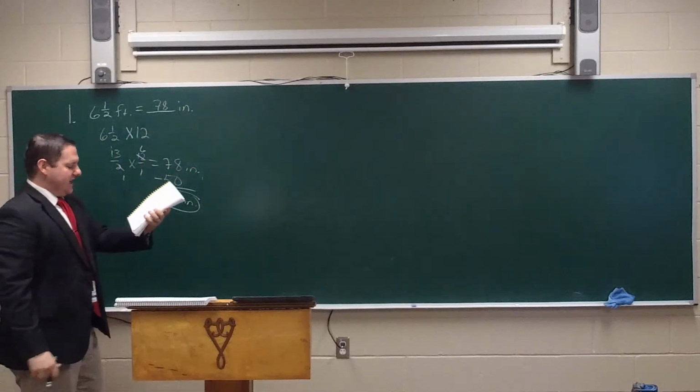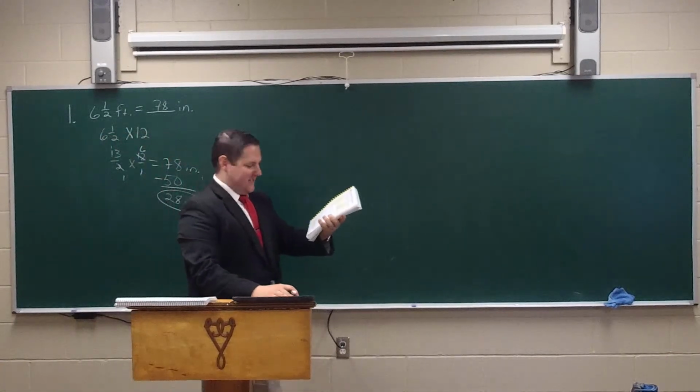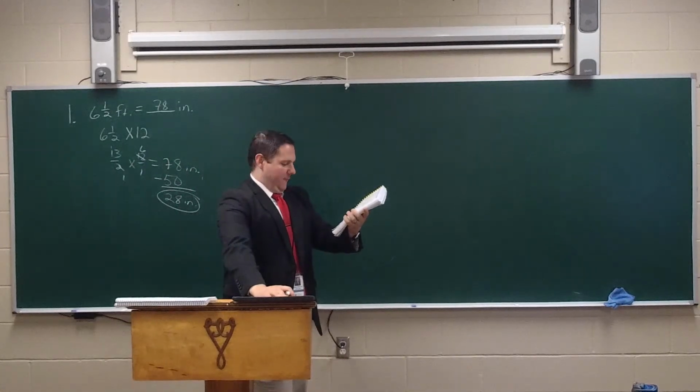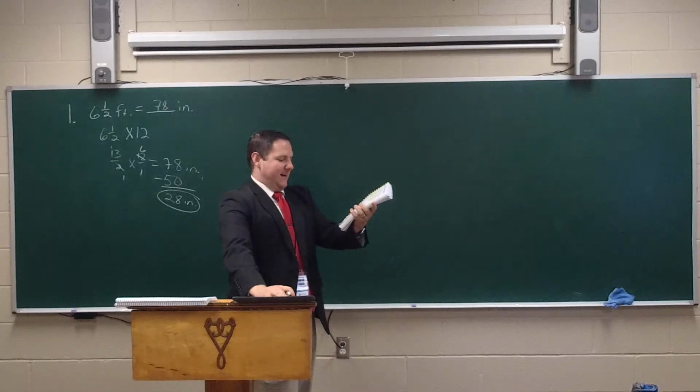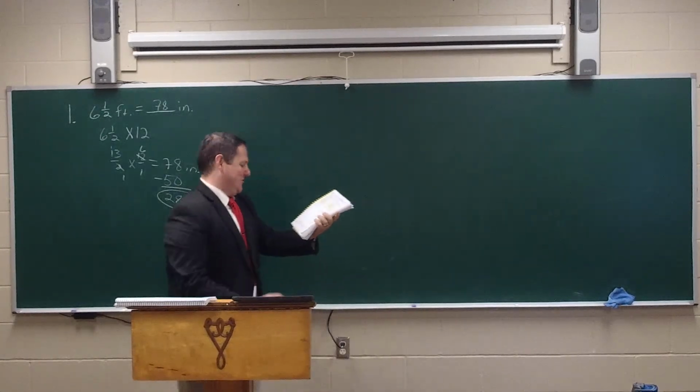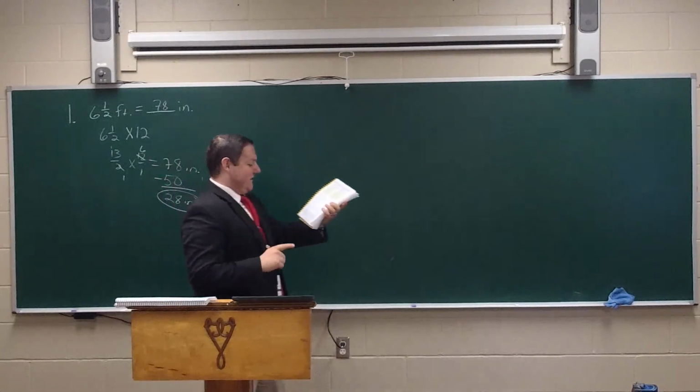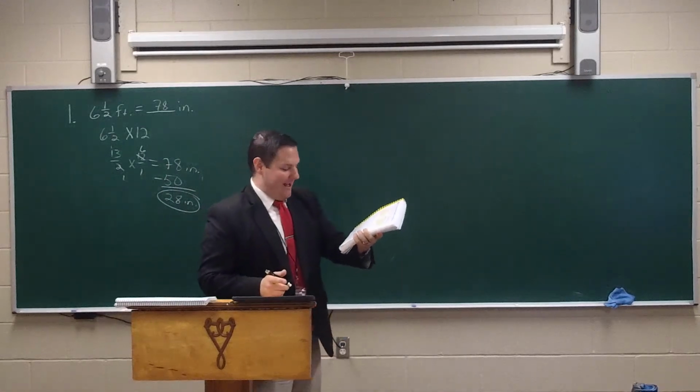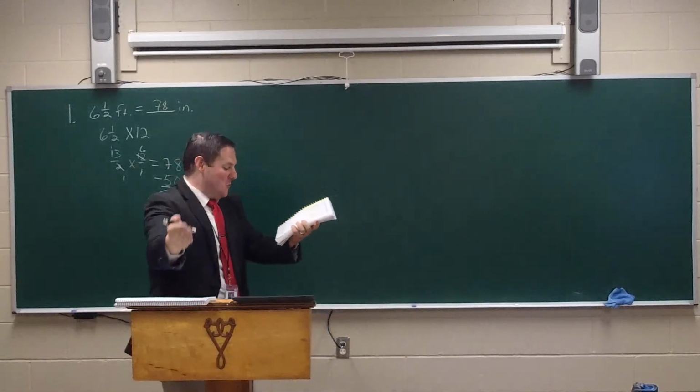Number 2, Pikes Peak is 14,110 feet above sea level. To the nearest tenth of a mile, how many miles above sea level is it? Oh, this should be interesting. Okay, so they want it to the nearest tenth of a mile. We have it in feet right now, so we need to go from feet to miles.